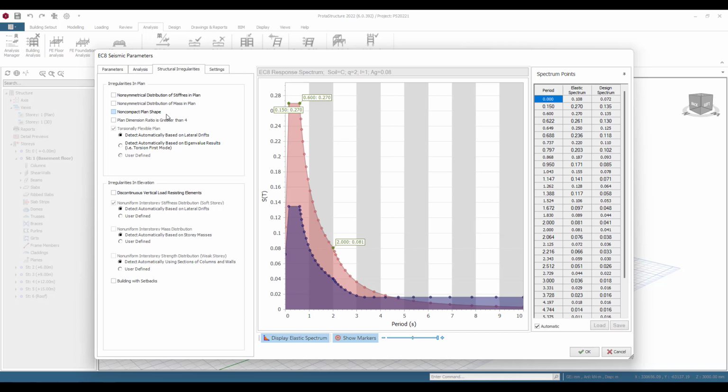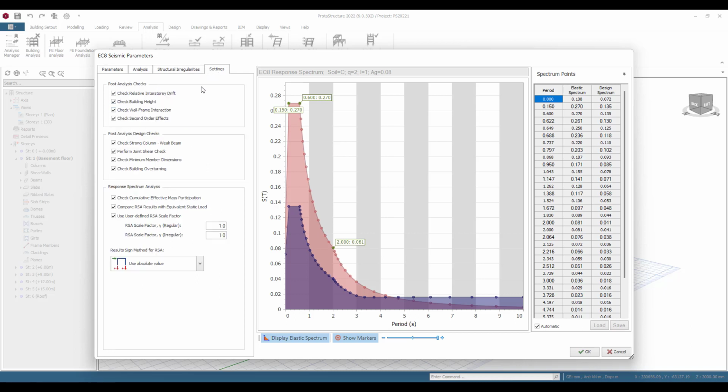So if you have severe torsional irregularities in plan, for example, that are more than 5%, we will calculate those, we will work out what they are, we will then automate the analysis and iterate the analysis to apply those increased torsion levels. Now we also have detailed checks for strong column, weak beam, as well as joint shear checks, and with this version these have been enhanced significantly, and we've also enhanced the reporting and visualization of those, which I'll show you later.